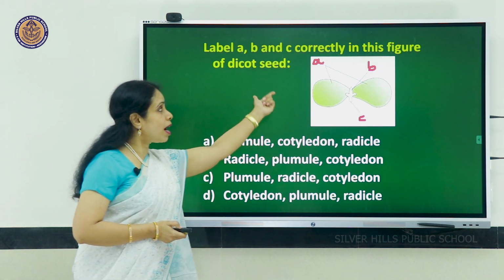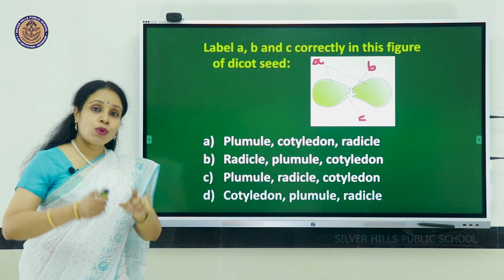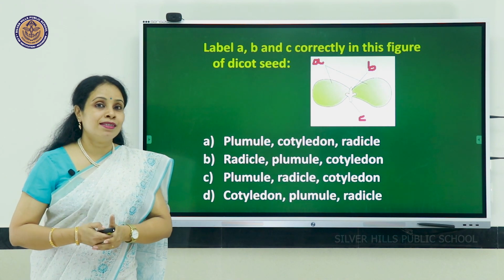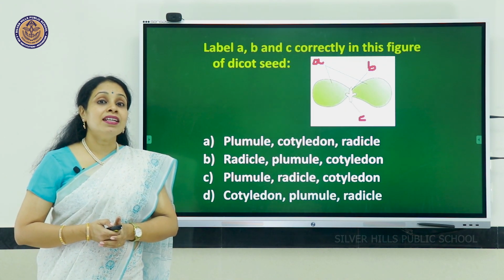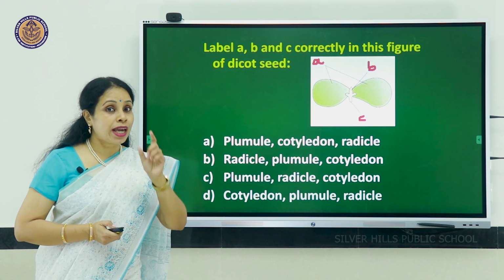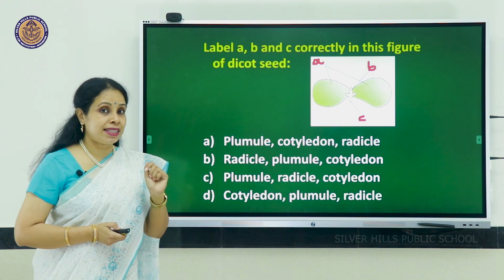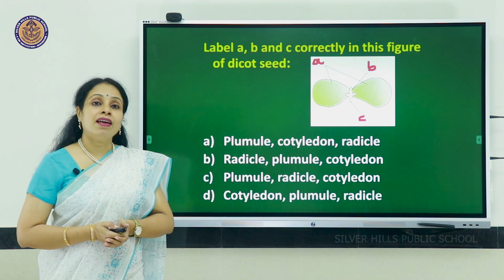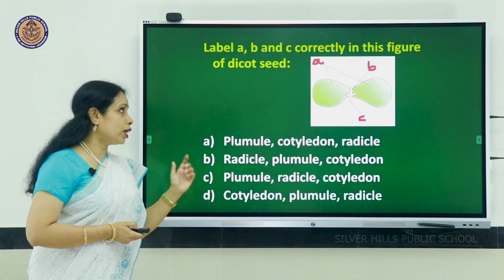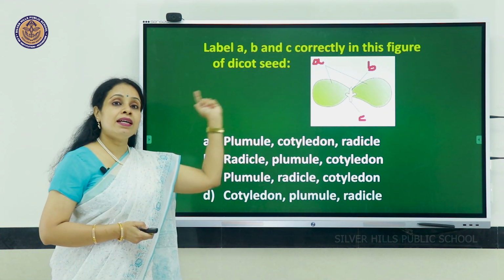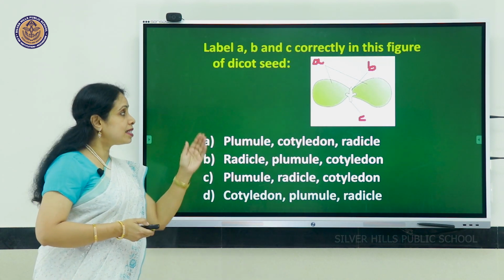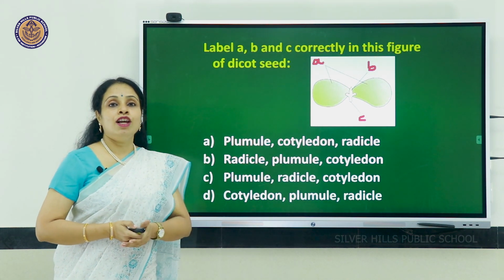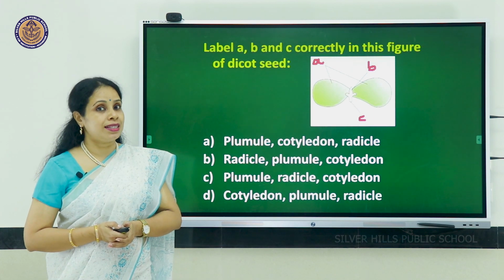You can see the part marked as A, those 2 large structures. You identify they are the cotyledons. So A is supposed to be cotyledons. So here we have option D with A showing cotyledon, B is plumule and C part is radicle which develops into the root system.